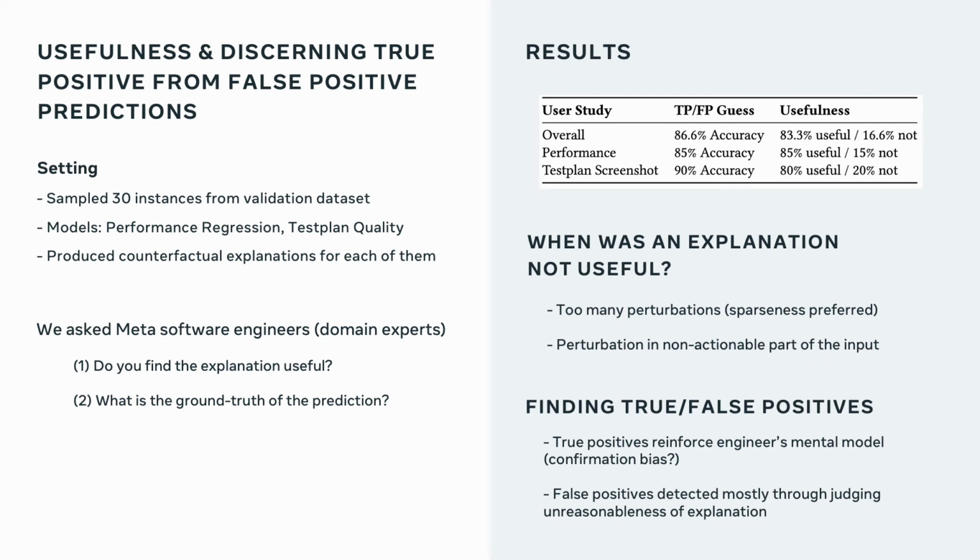The problem with that is potentially that it reinforces confirmation bias. In the cases of false positives, those were detected mostly through judging the unreasonableness of an explanation. So if they looked at the explanation and it showed that the model provided an answer based on a part of the code that was not reasonable for the particular task, then they judged the model to pick up on the wrong signal.